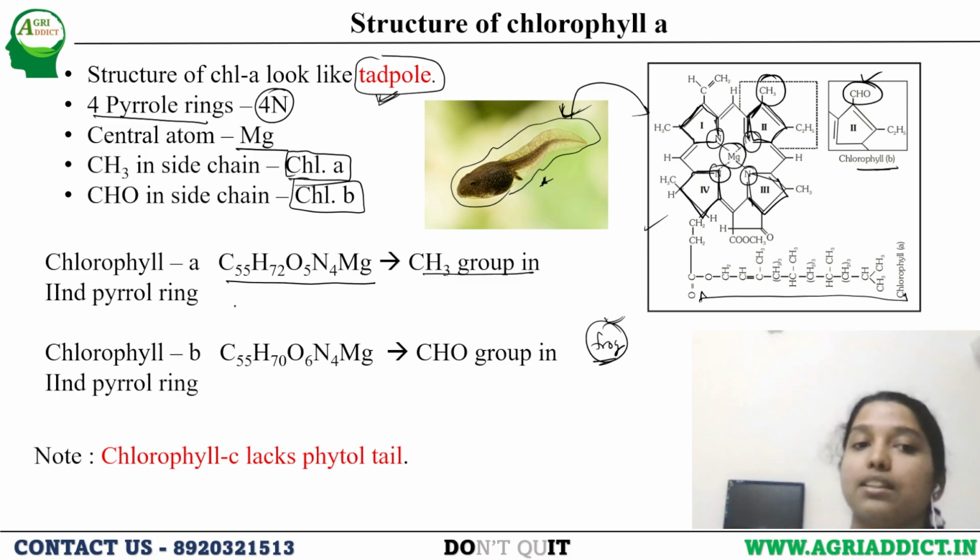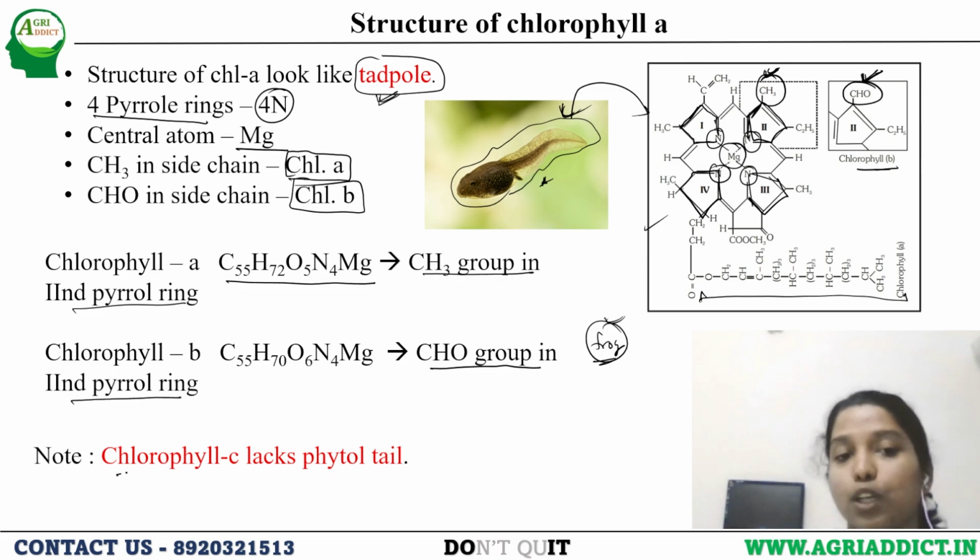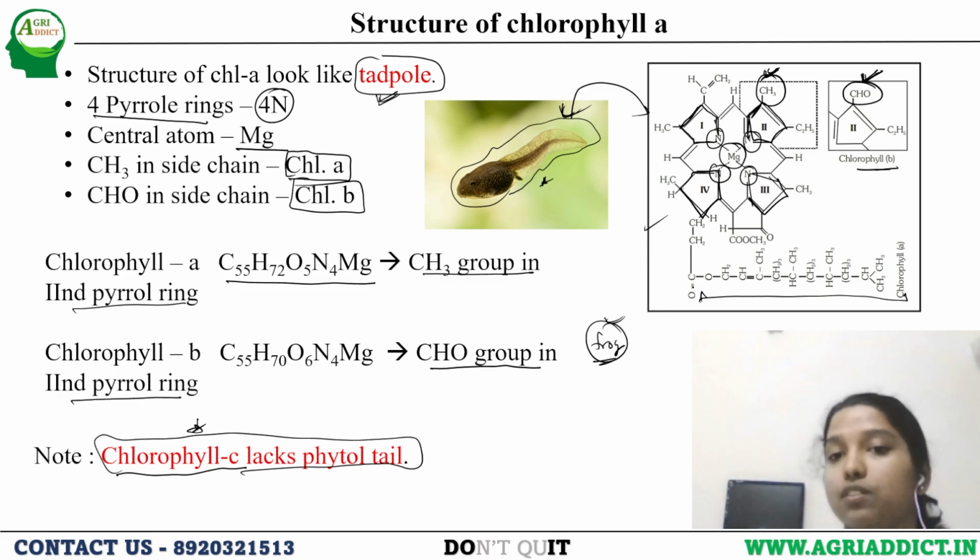CH3 is in the second pyrrole ring, having a methyl side chain. In chlorophyll B, it is C55H70O6N4Mg, and here the aldehyde group is in the second pyrrole ring. There is also a note that chlorophyll C lacks this phytol tail, which we see in chlorophyll A and chlorophyll B.